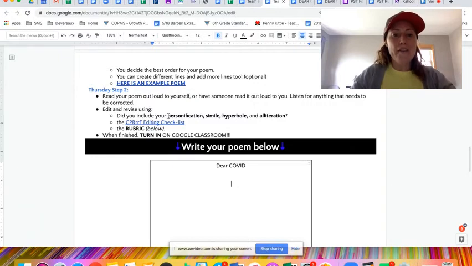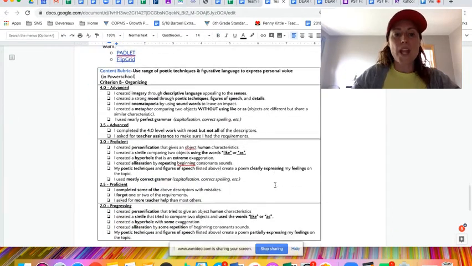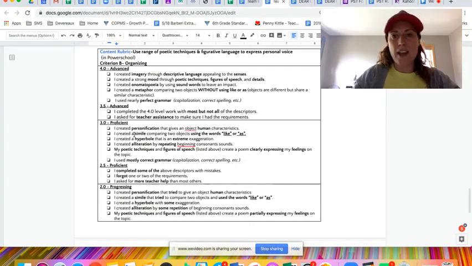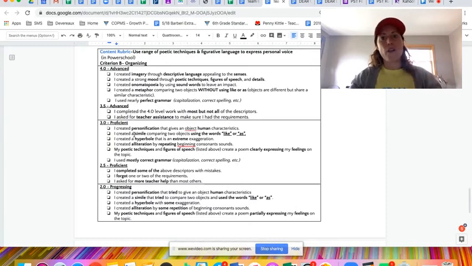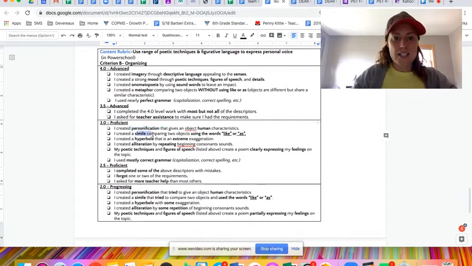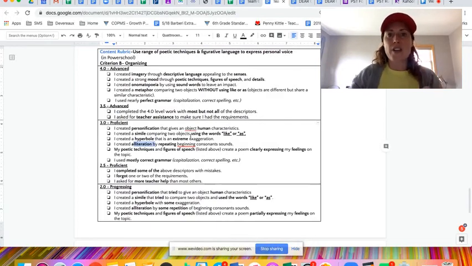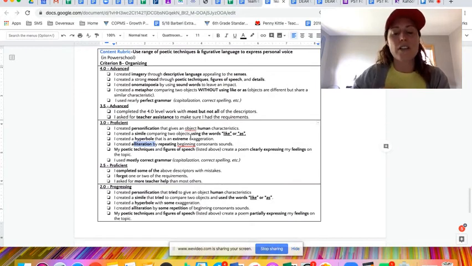Make sure you have those main requirements of personification, simile, hyperbole, and alliteration. Look at your rubric. So the rubric is here, and basically if you have those 4 elements and it's well written, you'll be in good shape. So personification, I created a simile, I created hyperbole, I created alliteration, and this gives little hints of what those are for the rest of the definition or the descriptors.